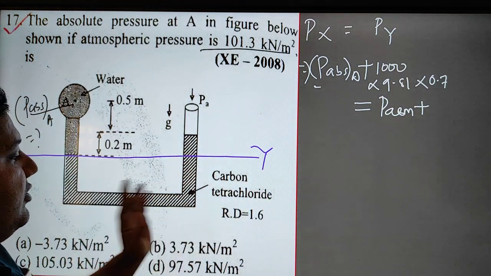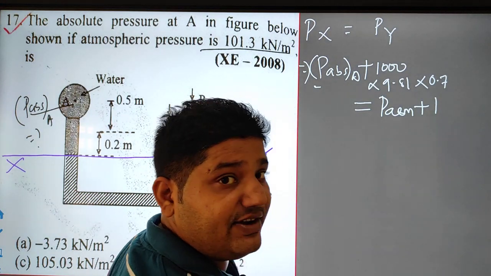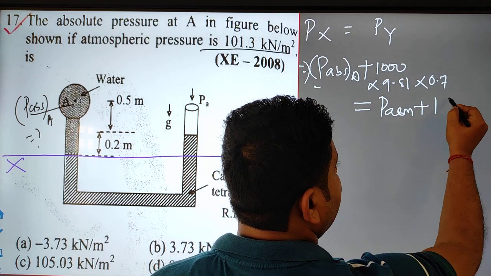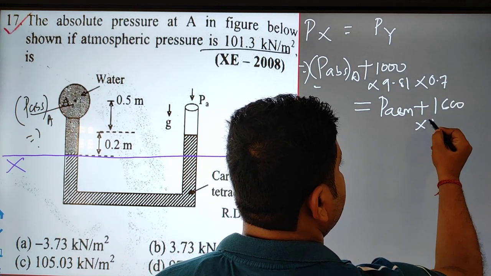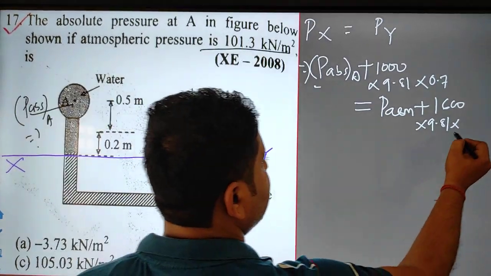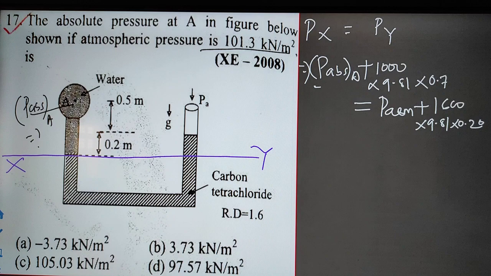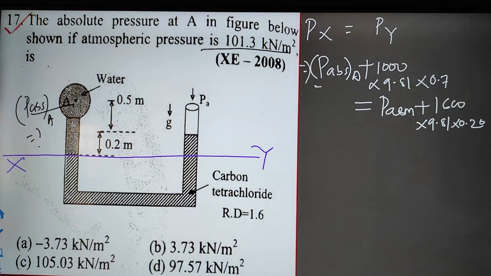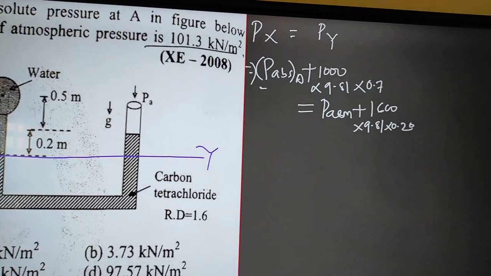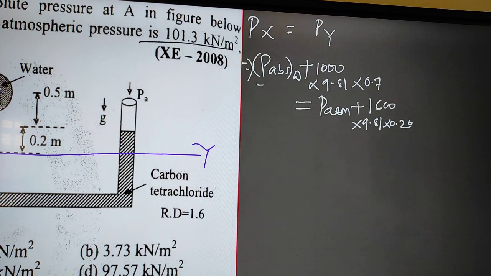carbon tetrachloride. Its specific gravity is 1.6, so the density will be 1600 into 9.81 into the height, which is 0.20 meter.